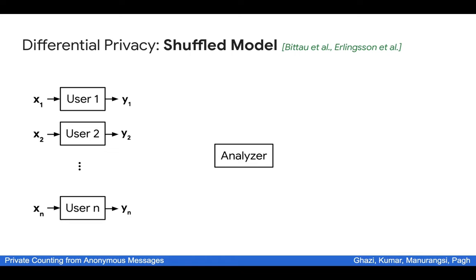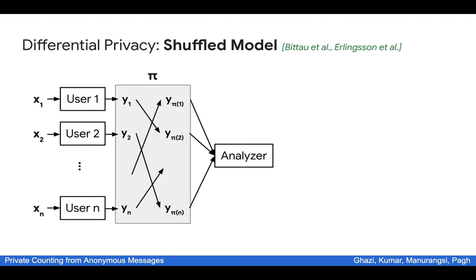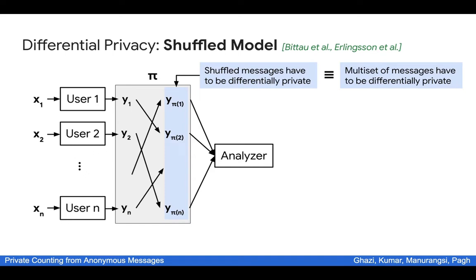The overall setting is pretty similar to before, except that instead of the messages yi's being sent to the analyzer directly, there is a shuffler in between that randomly permutes the messages before sending them to the analyzer. The requirement here is that the shuffled messages have to be differentially private, or equivalently, that the multi-set of the messages has to be differentially private.